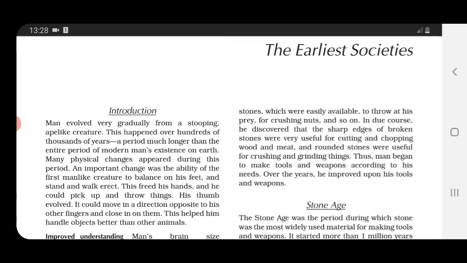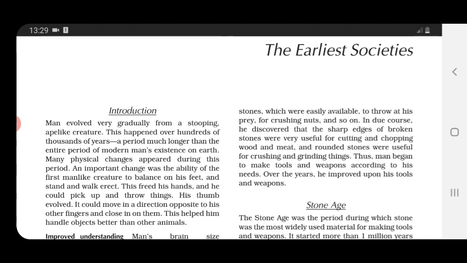Man evolved very gradually from a stooping ape-like creature that you all might be aware of, children. Earlier, how were we? We were ape-like creatures. Ape-like means a type of animal like a large monkey, with either no tail or a short tail. So earlier human beings looked like that. So man has evolved very gradually.